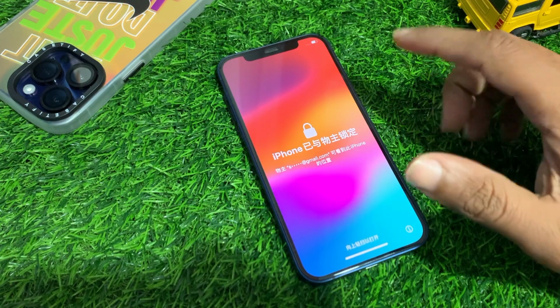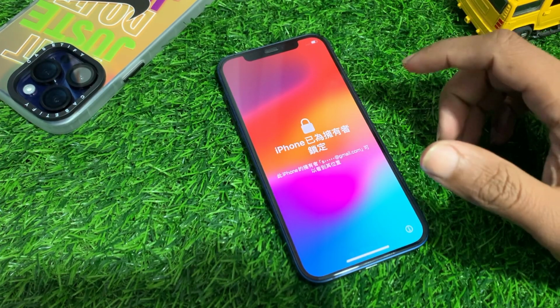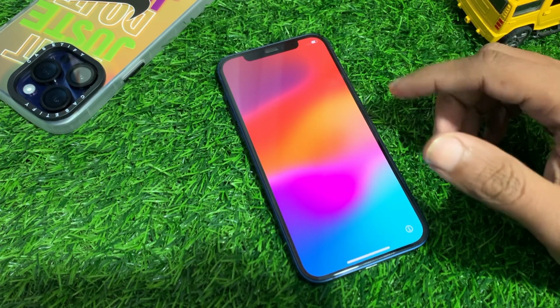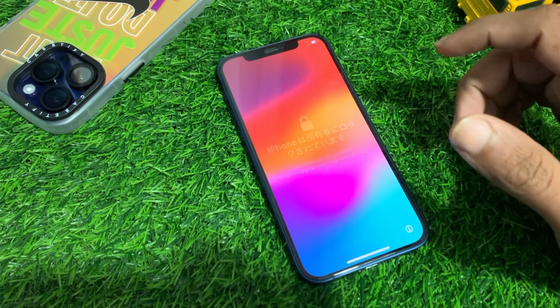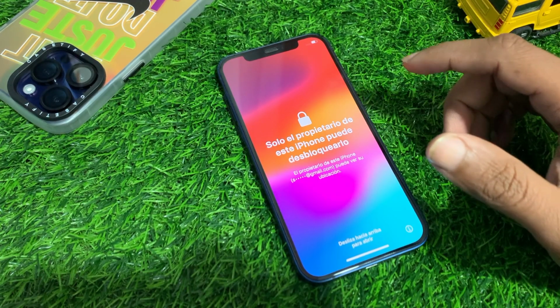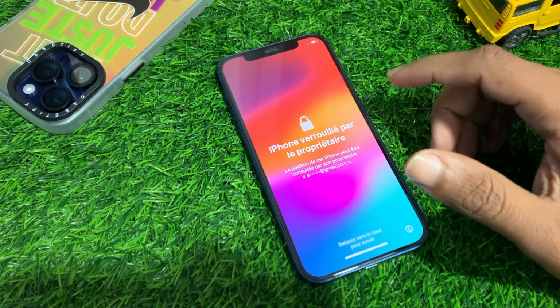In this video, I am going to show you how to unlock iPhone lock to owner, how to unlock iCloud activation lock on iPhone 12, iPhone 12 Pro and iPhone 12 Pro Max without any third-party software, without iTunes and without computers. So watch this video till the end to unlock your iPhone lock to owner.